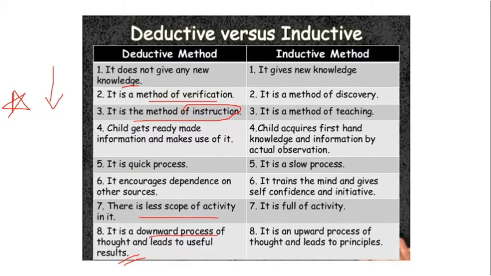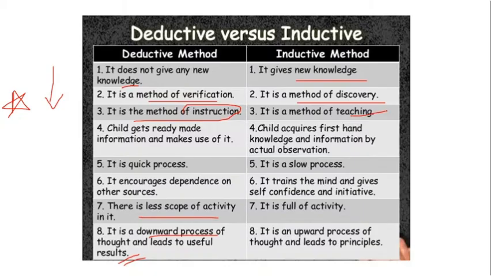Whereas with the help of information, the child can go for an inductive method, wherein the child applies that information and creates new knowledge with the help of discovery, which can be with the help of a method of teaching. Okay, so where a teacher teaches and helps the child to apply the knowledge to something in order to discover something new.